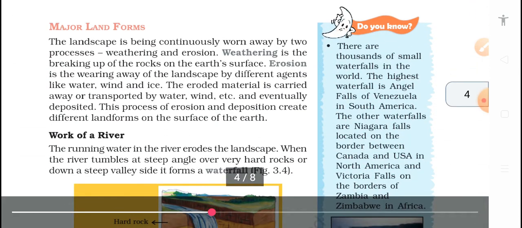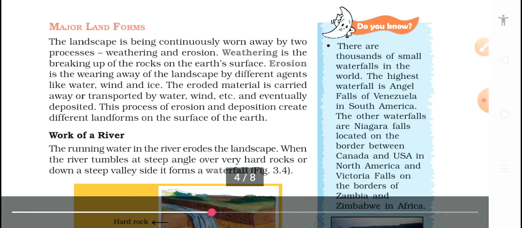Now we will talk about the major landforms. The landscape is being continuously worn away by two processes: weathering and erosion. Weathering is the breaking up of rocks on the earth's surface. Erosion is the wearing away of the landscape by different agents like water, wind, and ice.